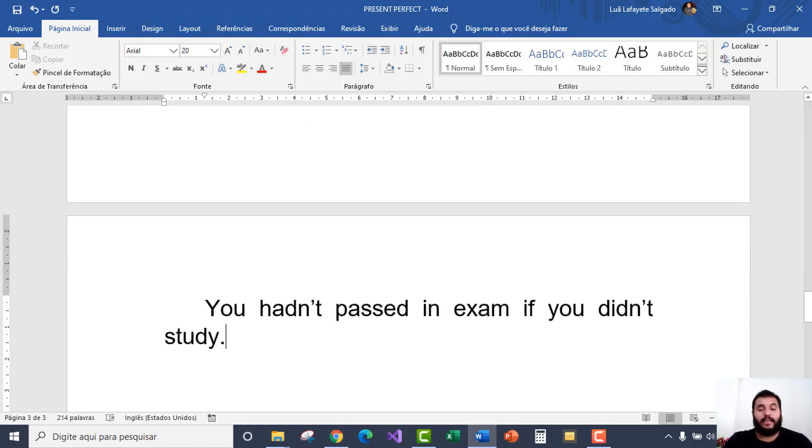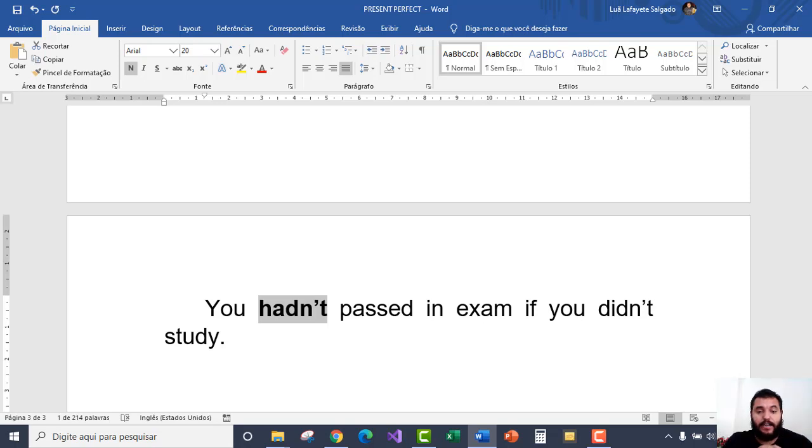So here you can see more precisely how to use the negative form. Hadn't is the abbreviation of had and not. Passed is my verb in the past participle. We need to remember pass is a regular verb, so in this case I put ed on the end. So you hadn't passed an exam if you didn't study.